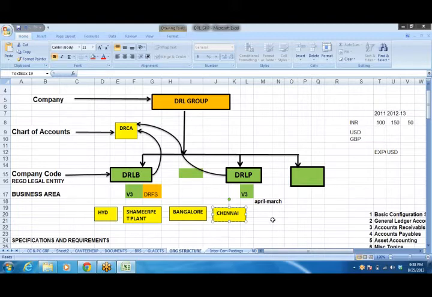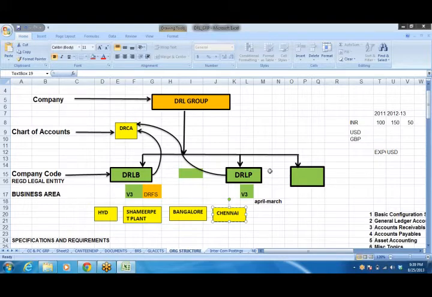And the concept of business area, I think slowly it is getting obsolete, but its place is going to be occupied by profit center accounting. When we go to controlling, we are going to see the profit center accounting part in depth. But until then, let us understand the business area. It is not completely removed. It is there. We can use business area. So this is what we call the organization structure.